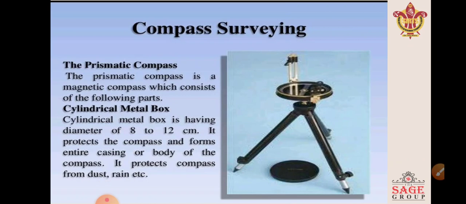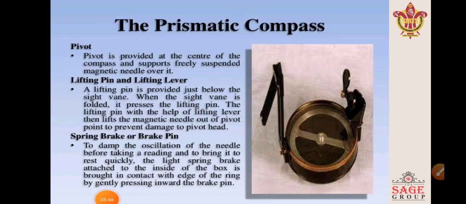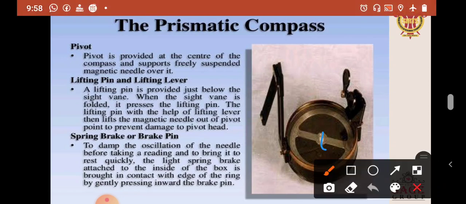It protects the compass, forms the entire body of the compass, and protects it from dust, rain, etc. Next is the pivot. The pivot is provided at the center of the compass and supports the freely suspended magnetic needle over it. The pivot is behind this portion.